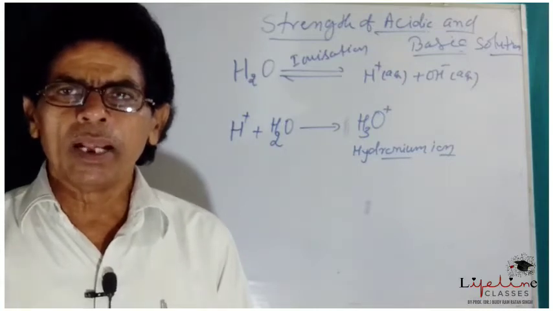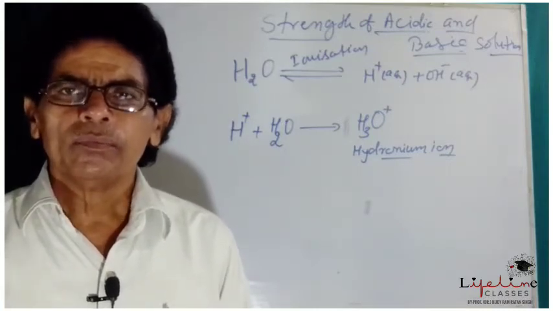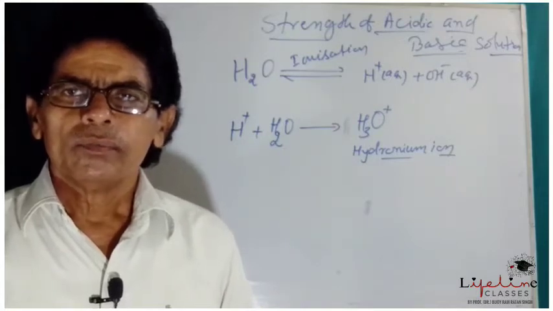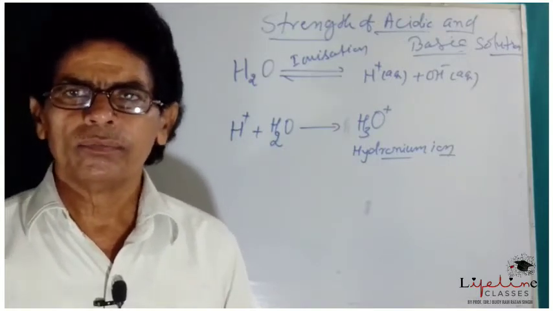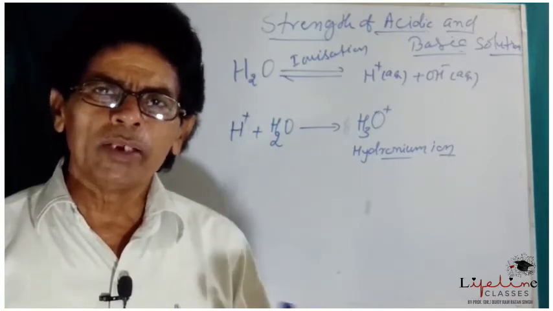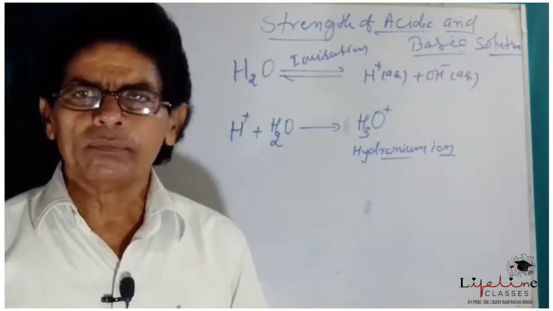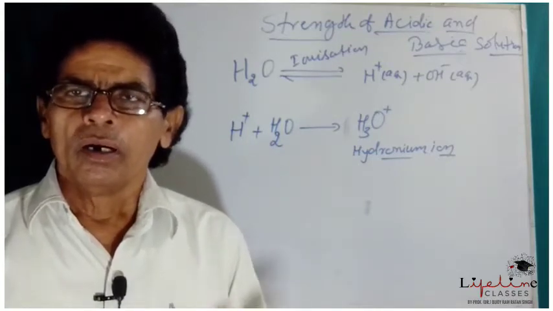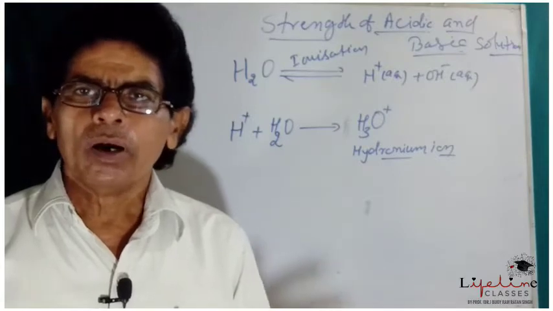Means there exists an equilibrium between molecules and the ions, because when the ionization is not complete, 100% of molecules do not undergo ionization.